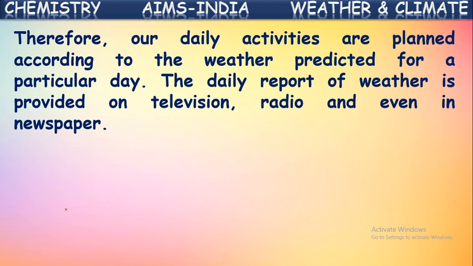Suppose we want to go outside on some work. Just we observe the weather condition. If it is going to be raining, then what do we do? We carry some raincoats or an umbrella with us while going outside. If it is going to be too hot on a particular day, what do we carry? We carry some umbrella or some water bottles with us to drink more water to avoid sunstroke. All this, isn't it?